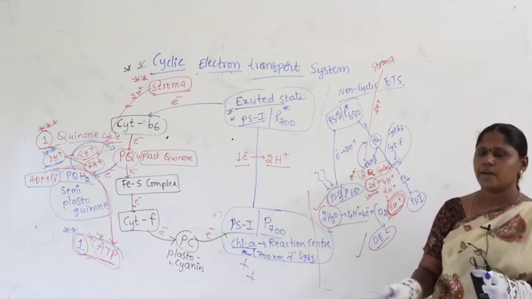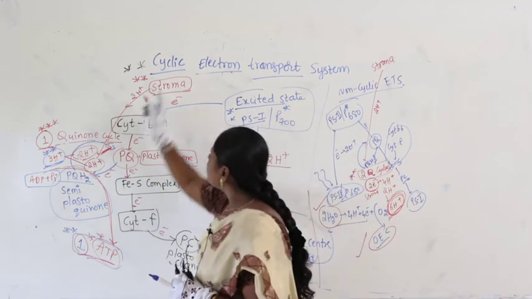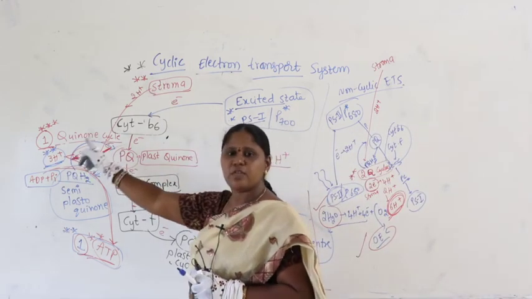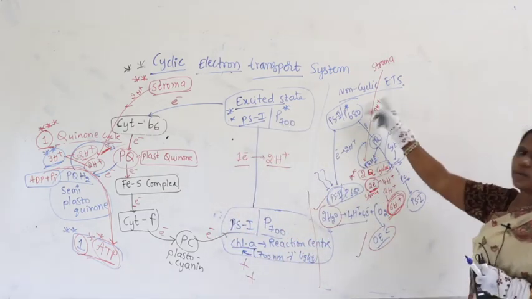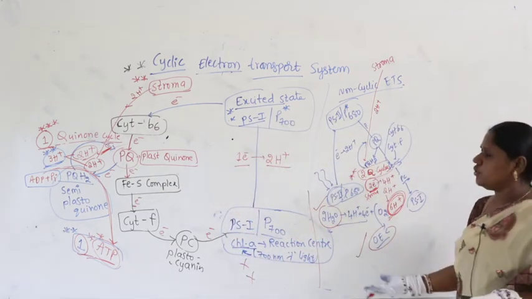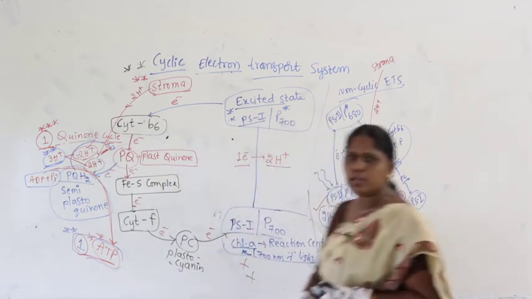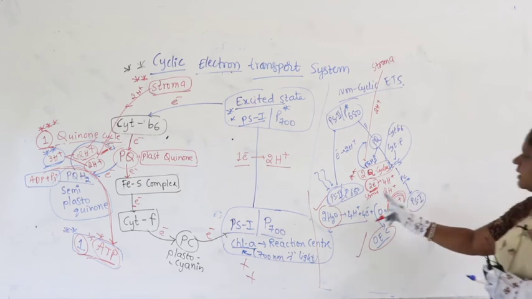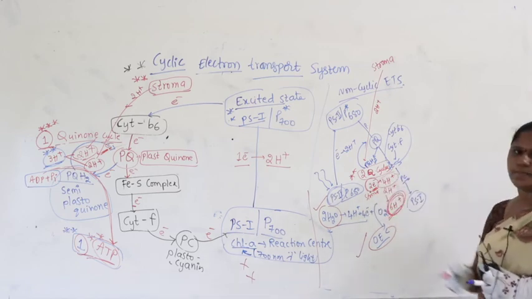Sometimes you will get the question: the ratio of the number of electrons participating in cyclic electron transport in a quinone cycle to the number participating in non-cyclic. It is 1:2. Why? Because in cyclic, only 1 electron contributes only 2 protons, but in non-cyclic, 2 electrons, because 2 quinone cycles contribute protons.